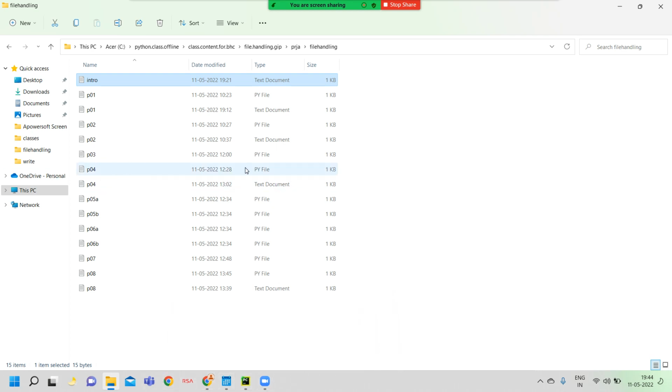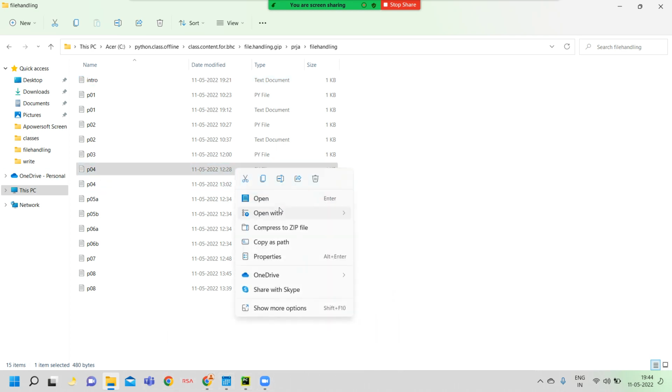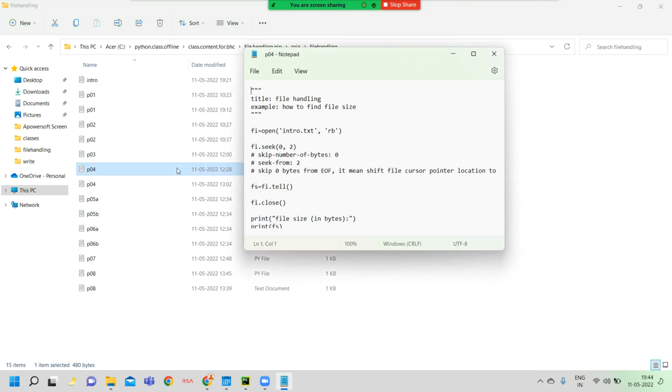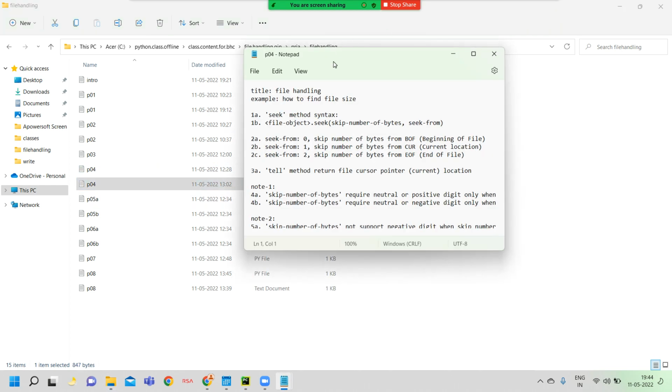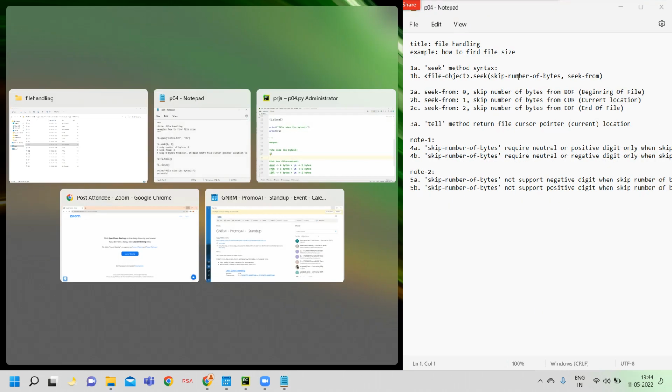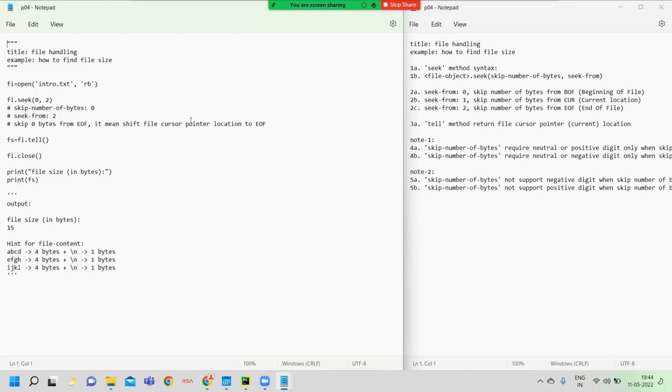Now here I open the program file. Okay, this is the program file. Here I open the description files also. Here I open it, and then the program file here I open.